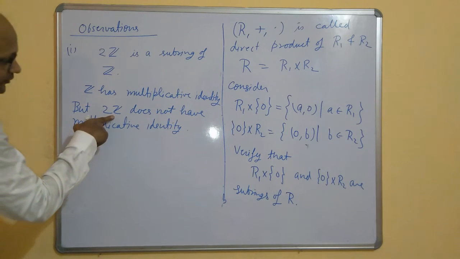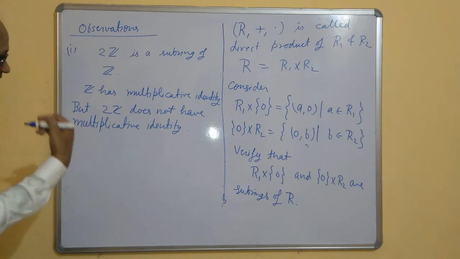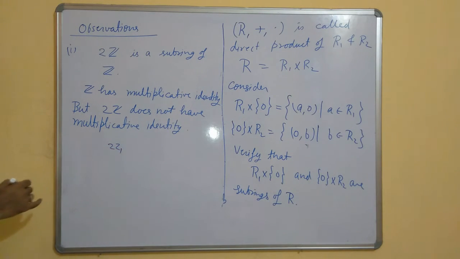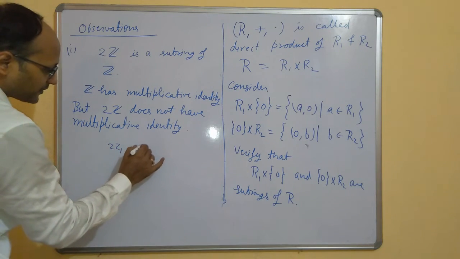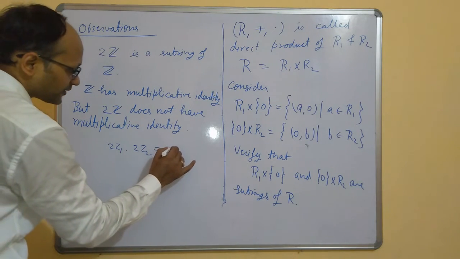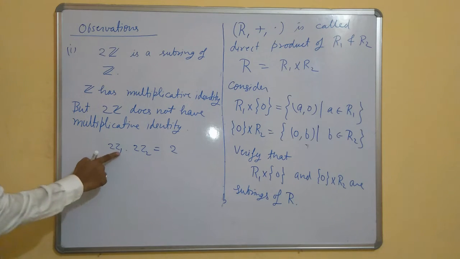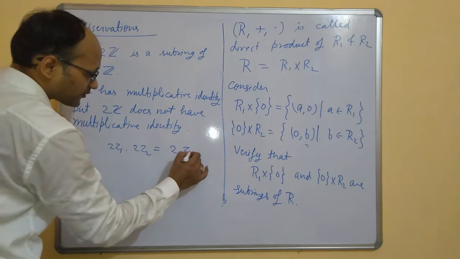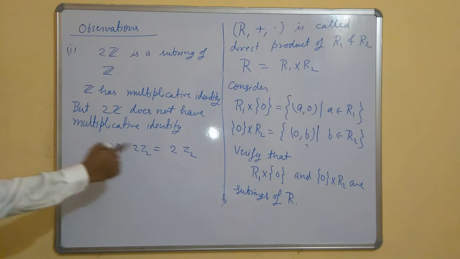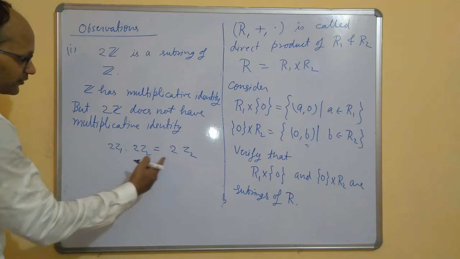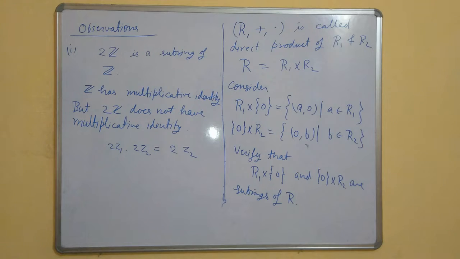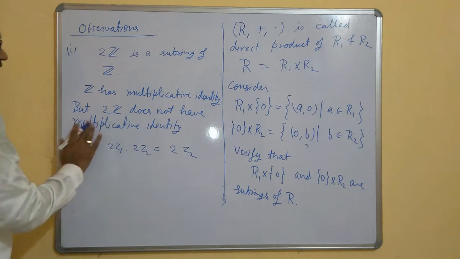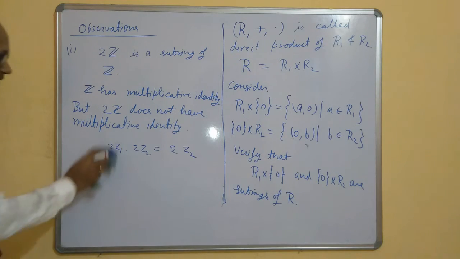Because the elements of 2Z are of the form 2 times something, and when you multiply 2 times something by another 2 times something, it will never give the identity. Suppose this is working as an identity element, then you can cancel it and you have 2z1 is equal to 1, so z1 has to be 1 by 2. That is not possible. So no element of 2Z is working as an identity element.